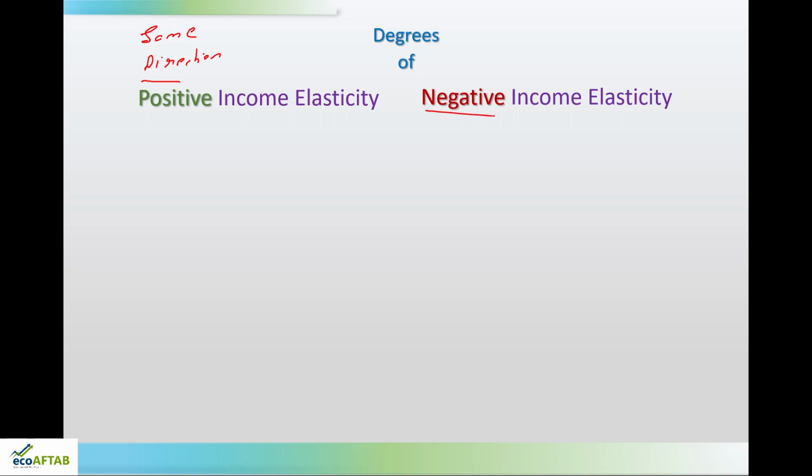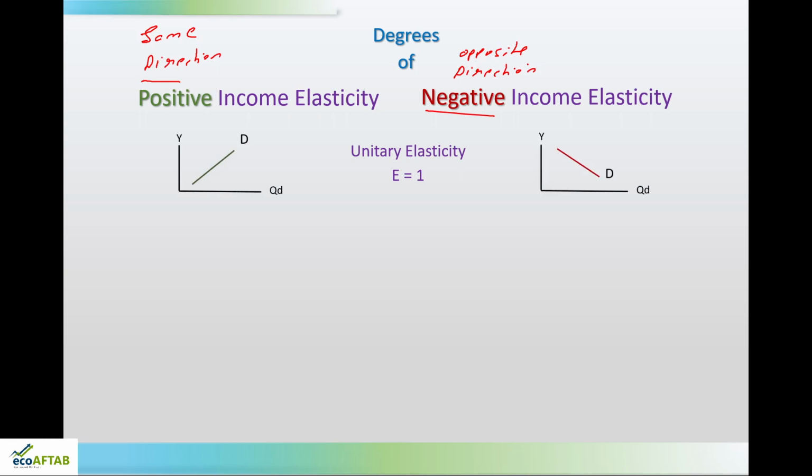When I speak about negative, they are moving in the opposite direction. Apart from this, the entire explanation will be the same for both these types of elasticities. So, the first one is unitary elastic demand, where the value of elasticity is equal to 1. So, in case of positive, this is the diagram. In case of negative, this is the diagram. Both the diagrams are similar.